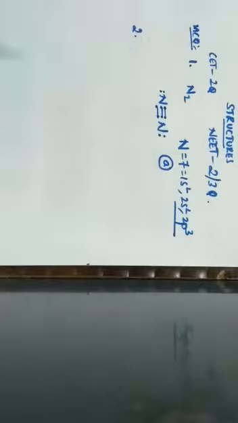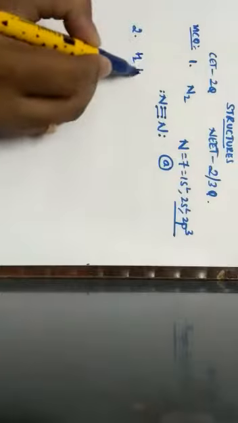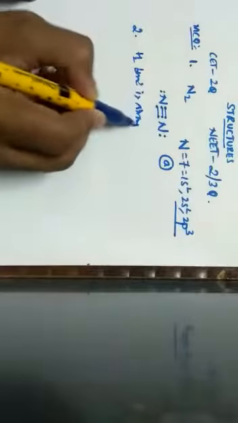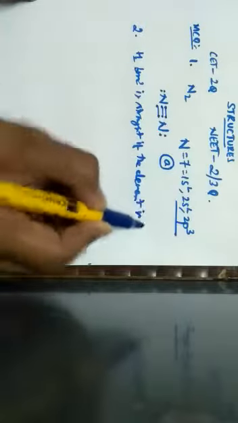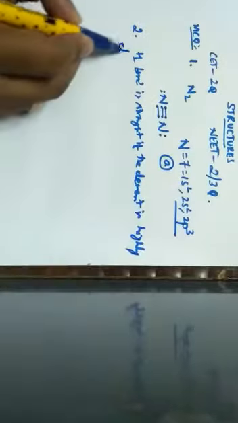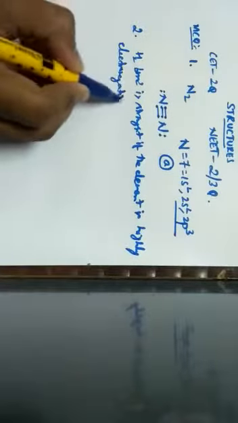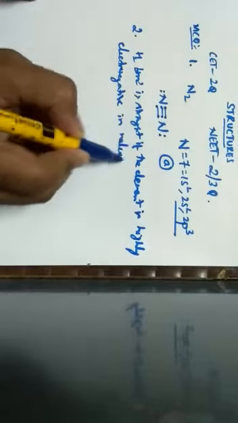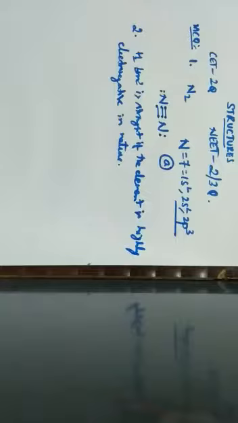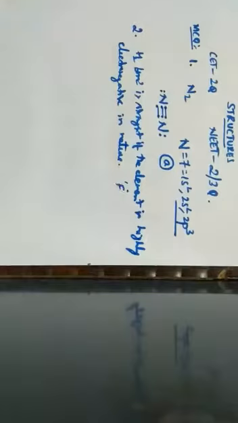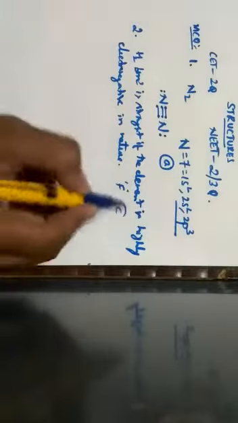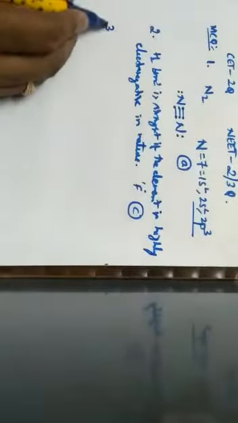Next one, question number 2. Hydrogen bond is strongest in. One should know that the hydrogen bond is strongest if the element is highly electronegative in its nature. So when we observe this, since fluorine has highest electronegativity, it forms strongest hydrogen bond, which is given by the option C.